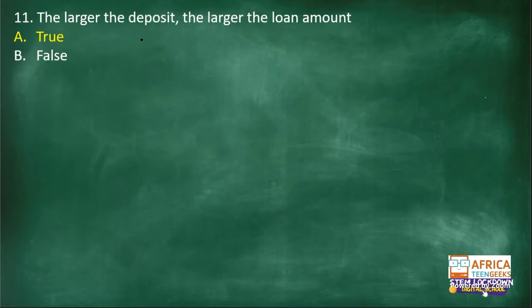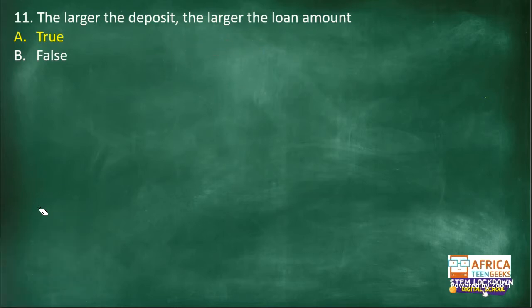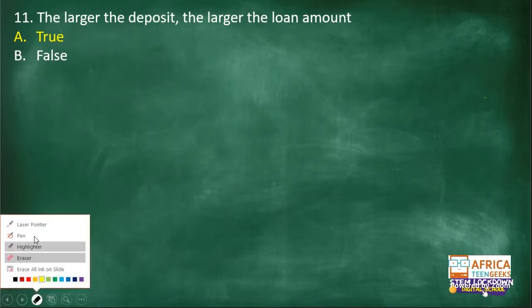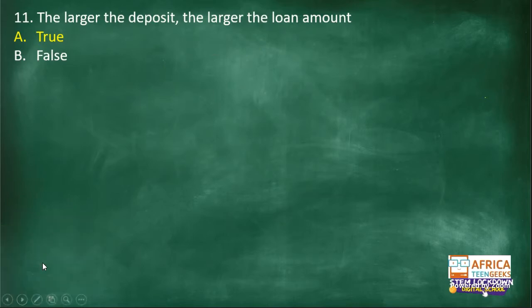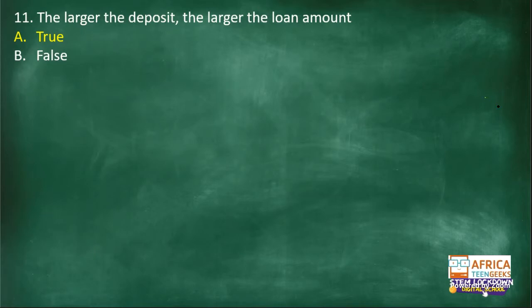If with the same scenario you are borrowing 760,000, let's just round it off roughly. Oh, it wasn't even 760,000. Okay, let me make it simpler terms. I want to buy your phone, and you are selling your phone to me for 100 rands, but with a 20 rands deposit. You say I must first pay a deposit of 20 rands.